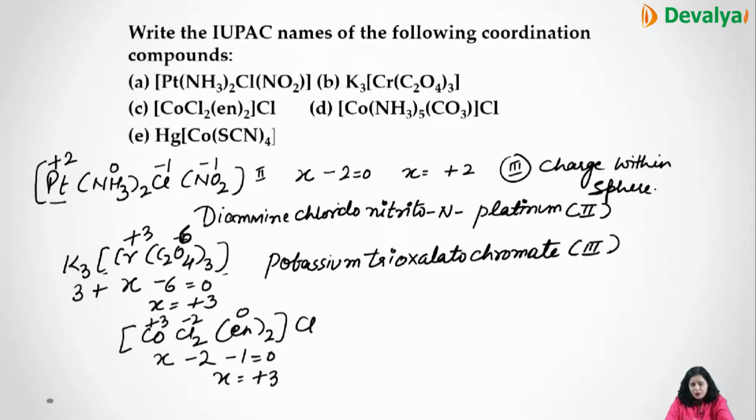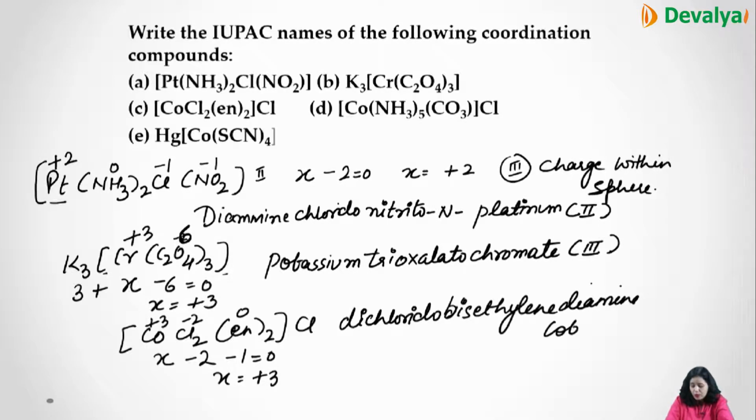And now we'll give the name. This is chlorido, this is ethylenediamine. So C comes first. So we'll write the name dichloridobis(ethylenediamine)cobalt(III) chloride. So this is cobalt 3 chloride.